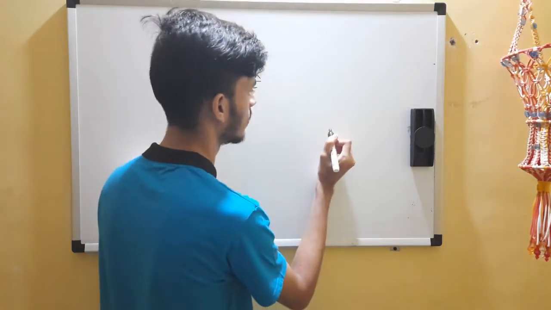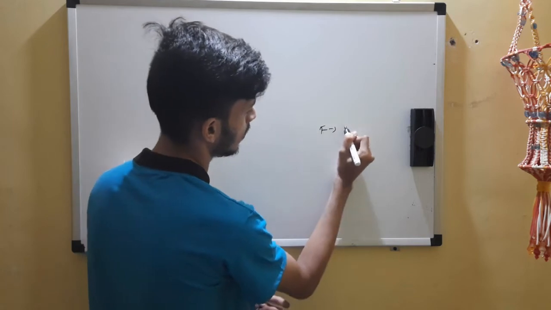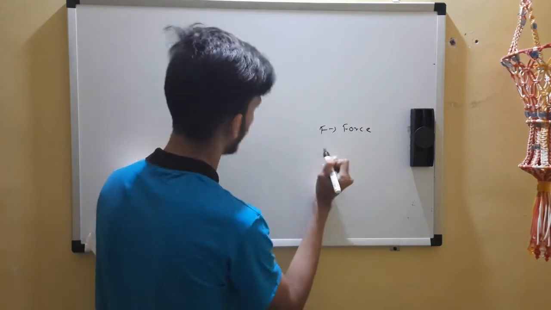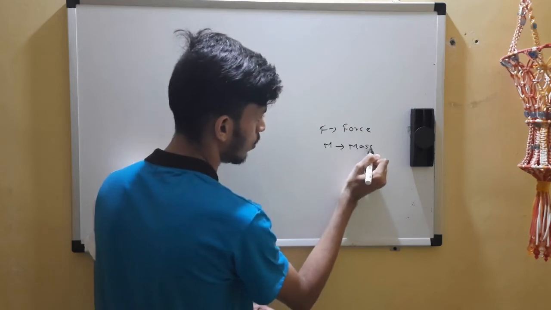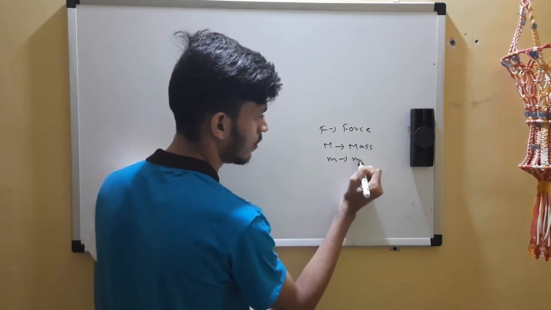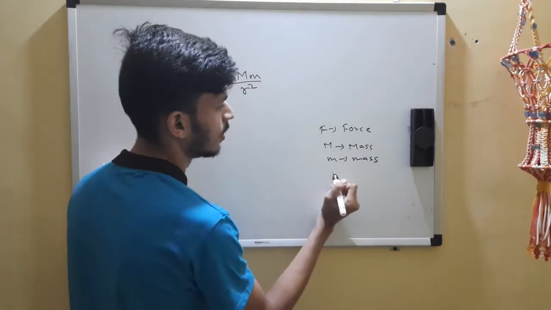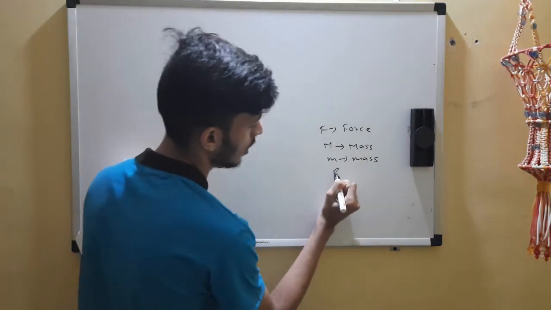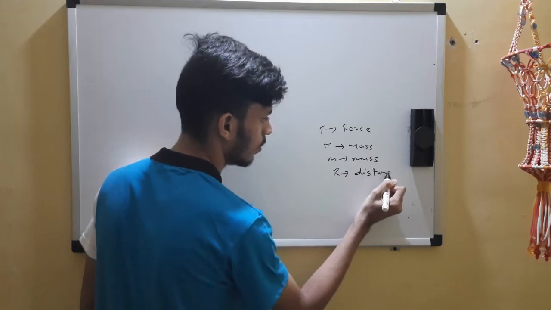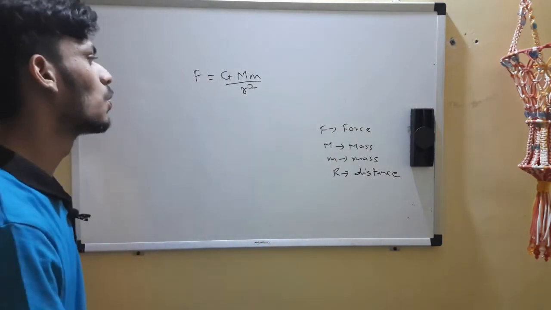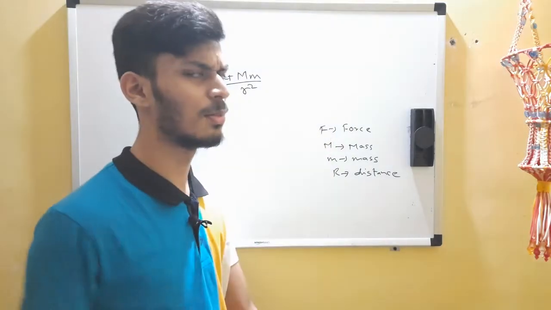Gravitational force. Okay, so F is force, M is mass, small m is also mass, but of the smaller object. Okay, and r is distance, we'll say, between the two objects, whatever.